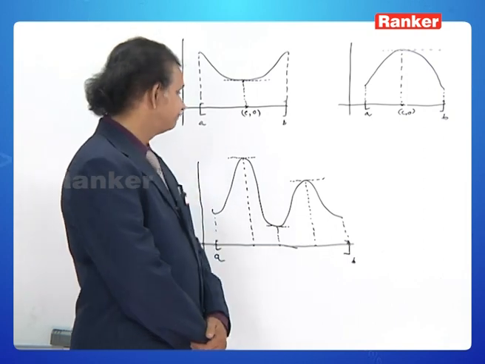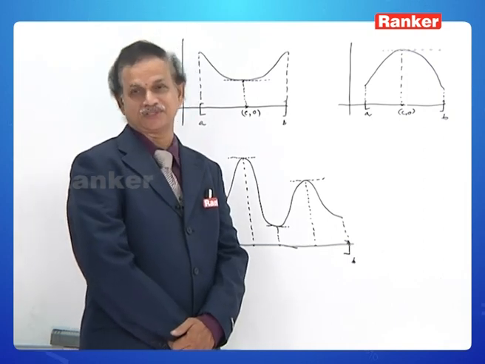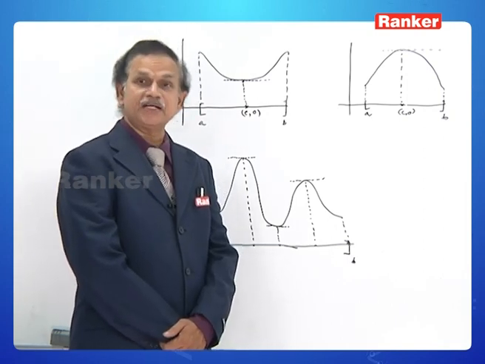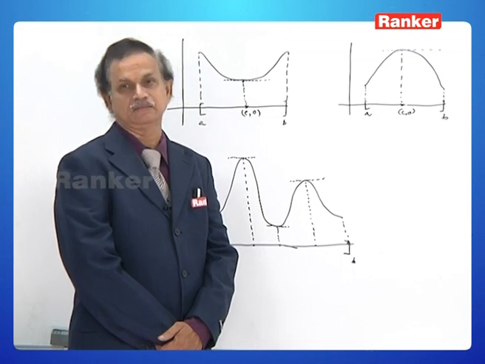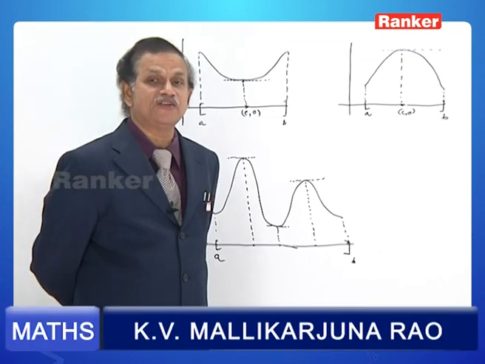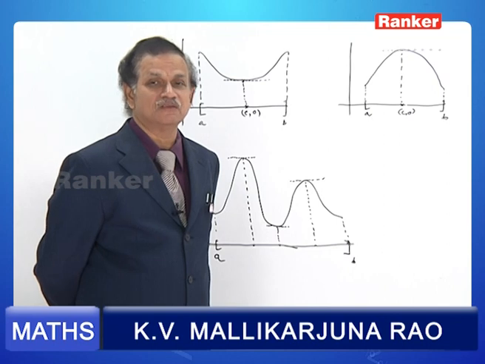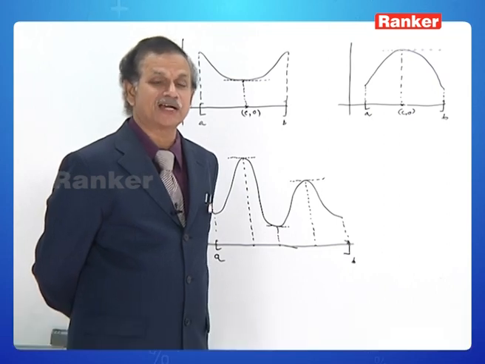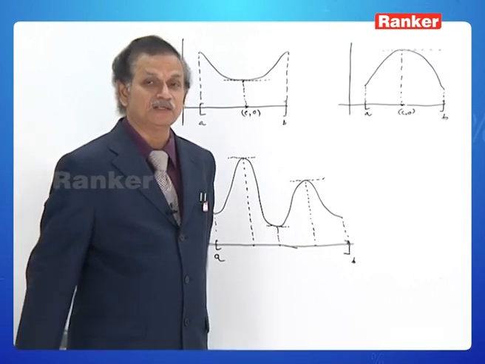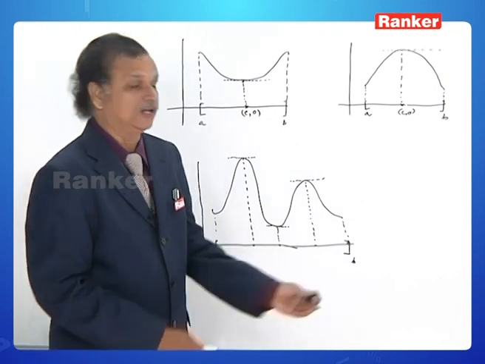Well, this is about Rolle's theorem. What is the importance of the three conditions given? If the first condition is lapsed, that is, if f is not continuous on the closed interval a to b, then what happens? Like here.